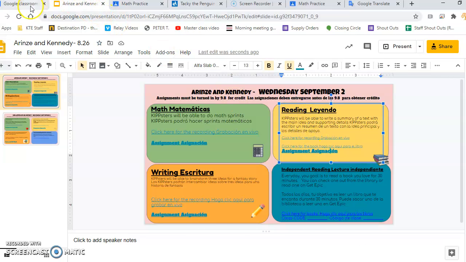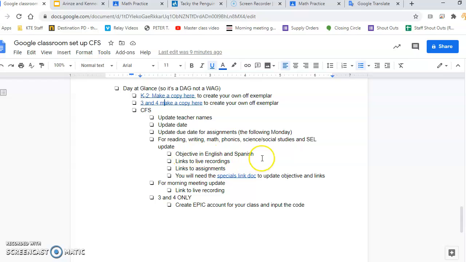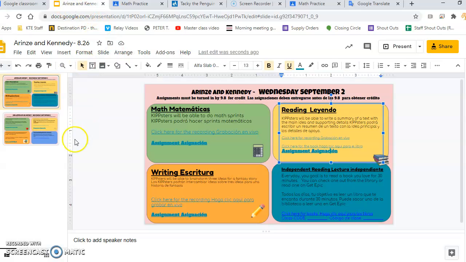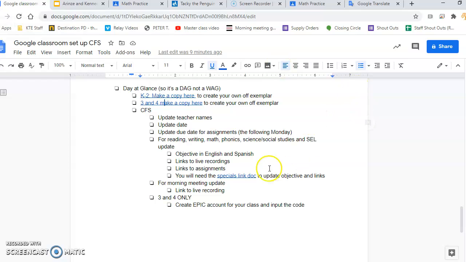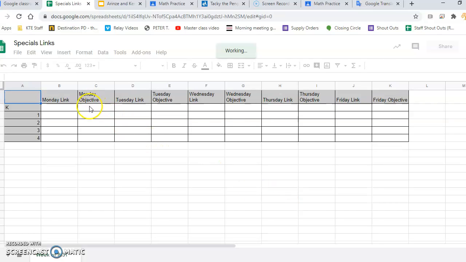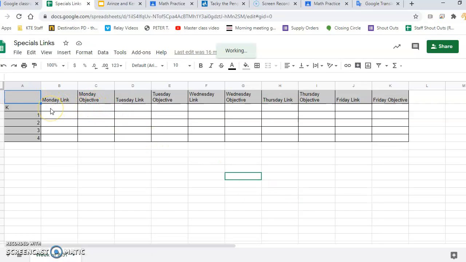So I would need to follow all those steps to update the objective in English and Spanish, and update the links to the assignment for reading, writing, math, phonics, science and social studies, and SEL. For specials, I'm going to need to take one additional step. So in order to update the specials objective, I would go back to the CFS. I would click on the specials link doc, and I would click the Monday link. If it was live, the specials teachers would also update the live link there, or the recording of the live link.